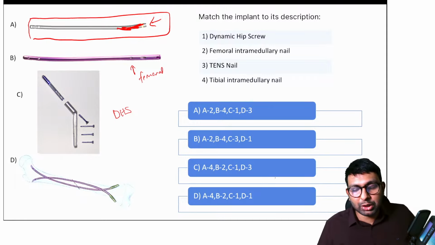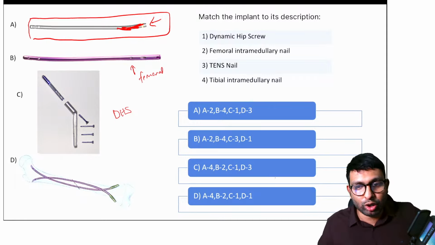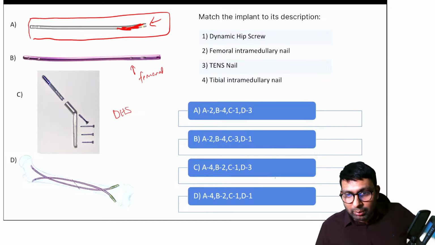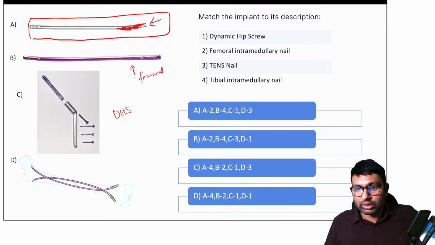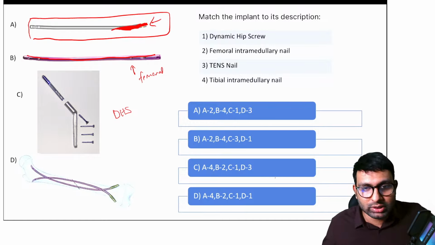Alright then, so let's try to understand this, and let's try to understand where you're all going wrong. I actually couldn't tell much difference between A and B, sir, as both have bends. Okay, no, I'll tell you, A has a bend. So why do you think that bend is in a nail, and where do we use it? See, B is a curved nail, not a bent nail. There's a slight curve. In a tibial nail, you'll always see there is a bend. So I'll tell you what the answer is. I've almost given it away.